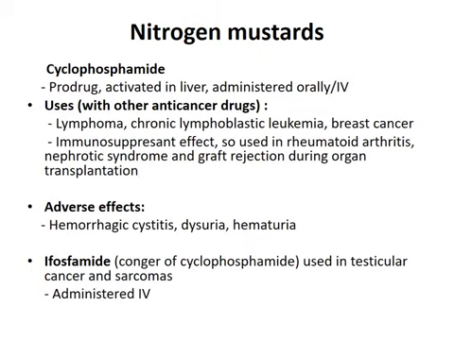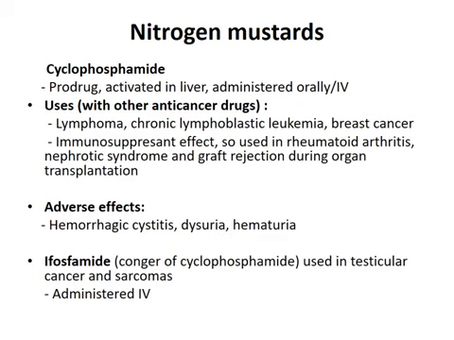Nitrogen mustards, cyclophosphamide. It is a prodrug which is activated in liver and it is administered orally or intravenously. The use is in combination with other anti-cancer drugs. It is used in lymphoma, chronic lymphoblastic leukemia, breast cancer. It also has immunosuppressant effect, so it is used in rheumatoid arthritis, nephrotic syndrome and graft rejection during organ transplantation. Adverse effects are hemorrhagic cystitis, dysuria, hematuria.